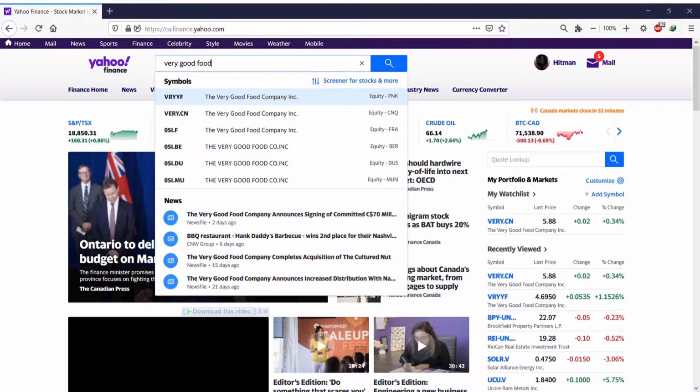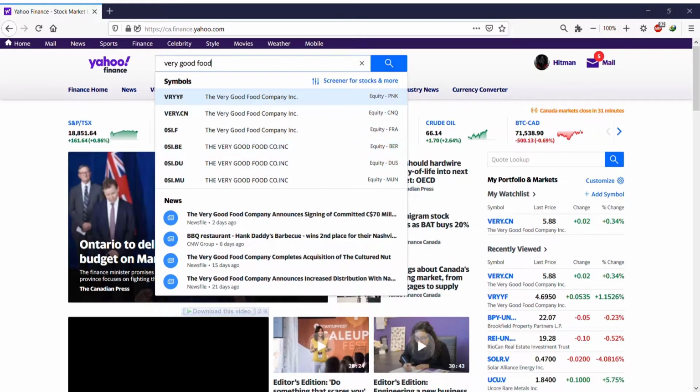As you can see, it brings up the company listed under different stock markets. For example, VRYYF shows that it's listed on an American stock market. VERY.CN shows that it's listed here in Canada on the Canadian Securities Exchange, because .CN is usually associated with the Canadian Securities Exchange. OSI.F shows that this company is listed on the Frankfurt Stock Exchange. .F usually shows Frankfurt, and I think .L is the London Stock Exchange. So that's how you understand where it is listed.